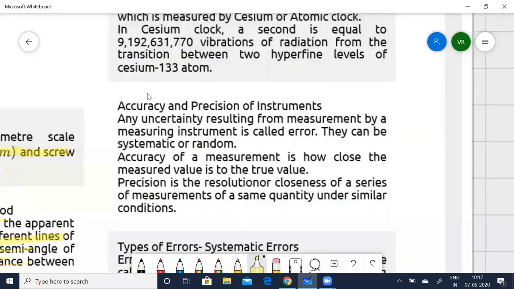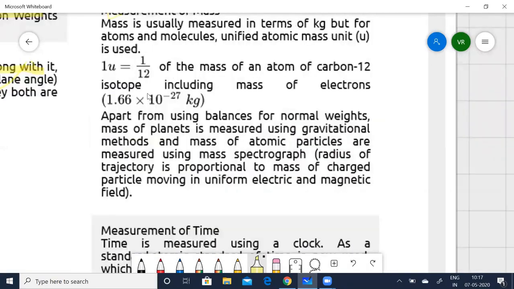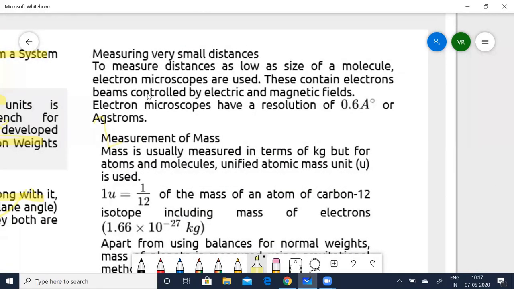Next, coming to the other units. This was the measurement for big units, or very, very big distances. Now, how do we measure small distances, distances as low as the size of a molecule? So far we saw something macroscopic, something very, very big. Now we are going to see something very, very small.